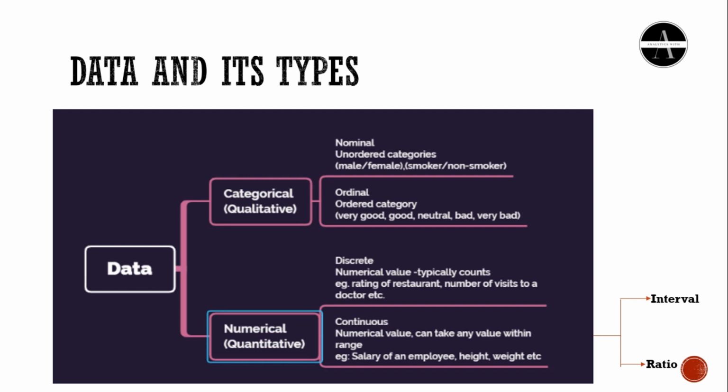Second is ordinal. It is a data type with a set of orders. Here order matters. For example, low income, middle income, high income, or very good, good, neutral, bad, very bad. So it is showing a certain order. So this is all about data and its types used in statistics.